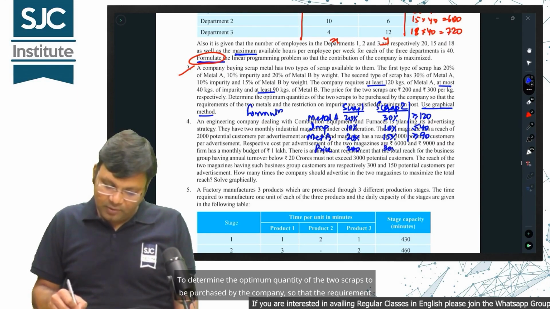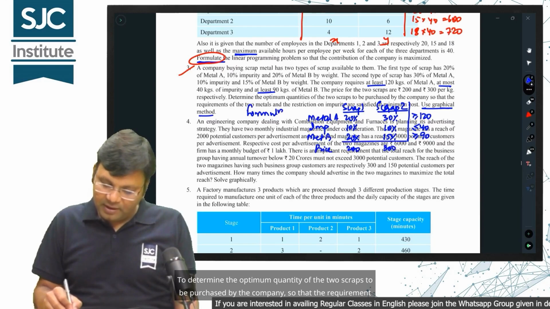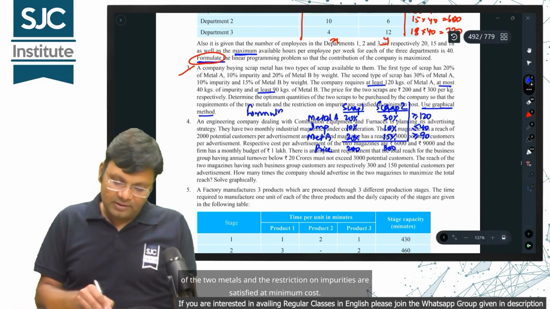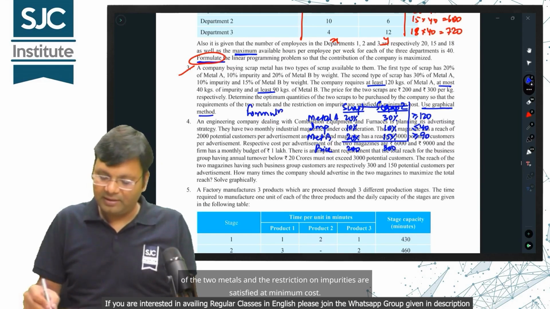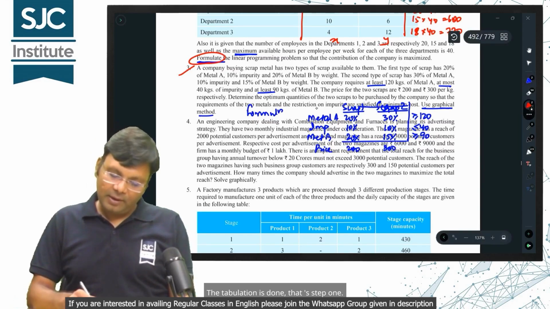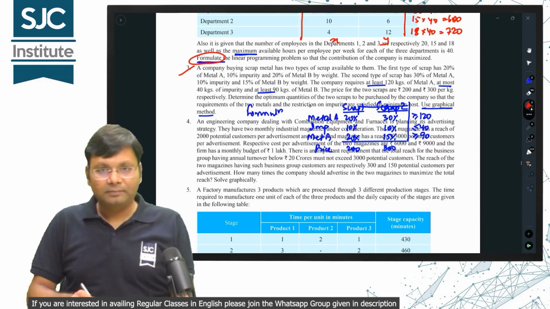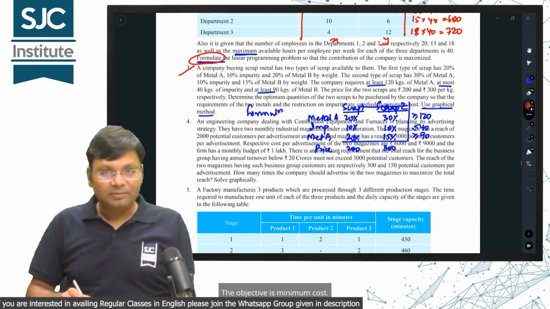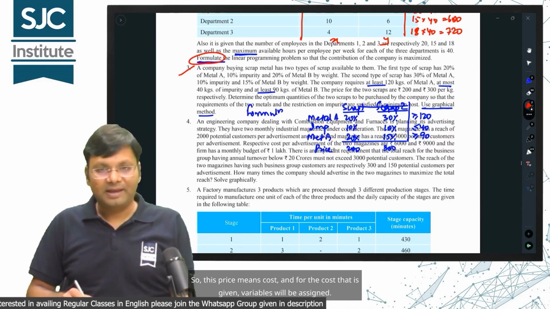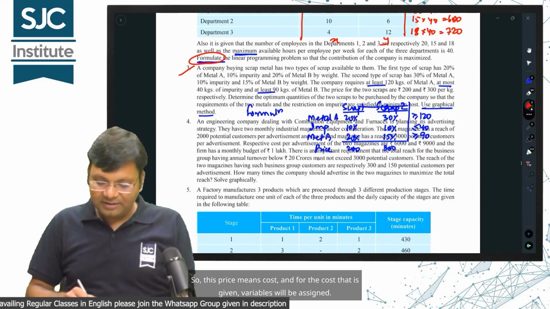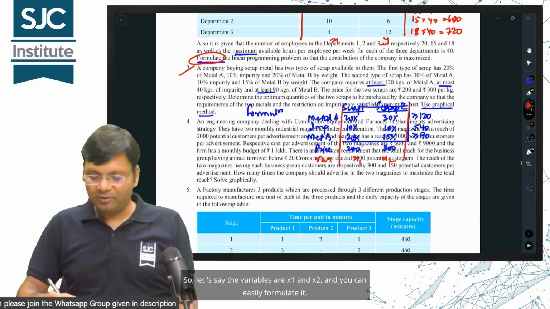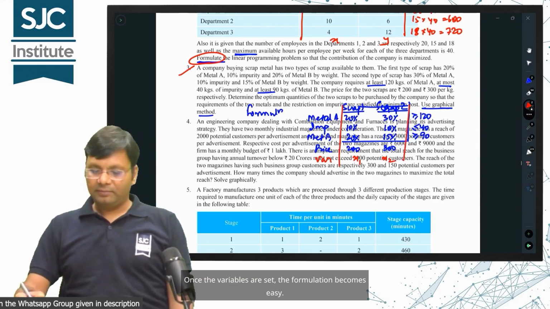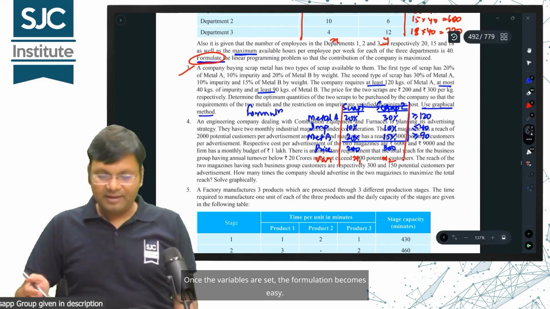To determine the optimum quantity of the 2 scraps to be purchased by the company, so that the requirement of the 2 metals and the restriction on impurities are satisfied at minimum cost. The objective is minimum cost. The tabulation is done, that's step 1. The objective is minimum cost. So, this price means cost, and for the cost that is given, variables will be assigned. So, let's say the variables are x1 and x2, and you can easily formulate it. Alright, once the variables are set, the formulation becomes easy.